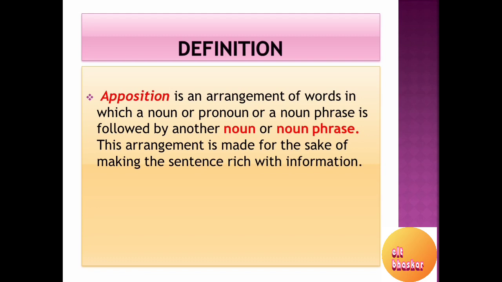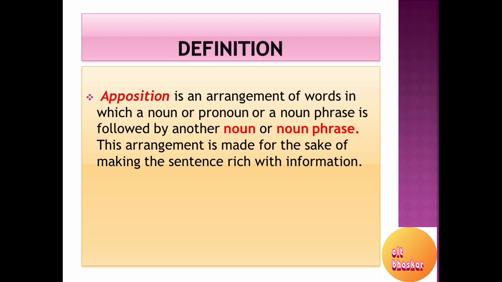And yes, definitely a pronoun is also sometimes used in place of a noun. So apposition is an arrangement of words in which a noun or pronoun or a noun phrase is followed by another noun or noun phrase.